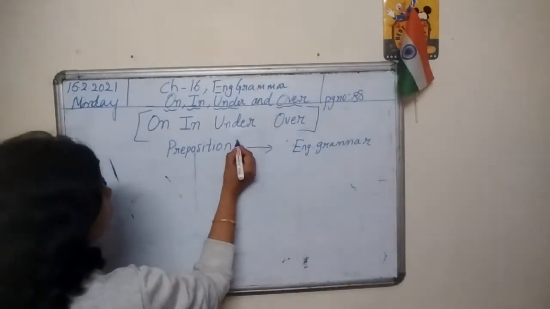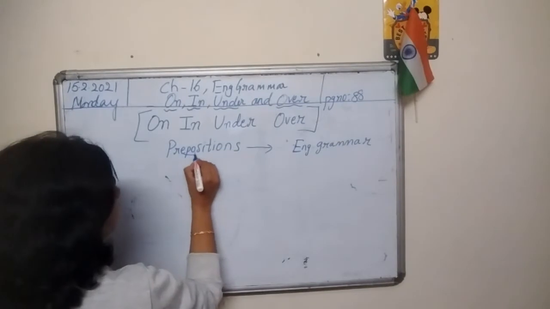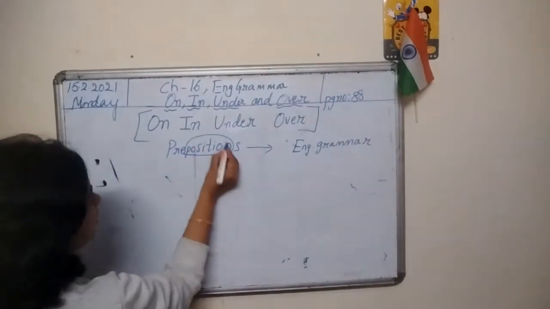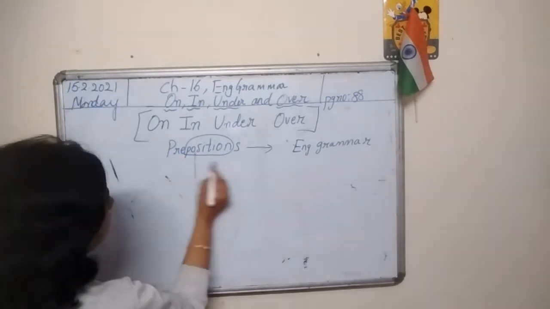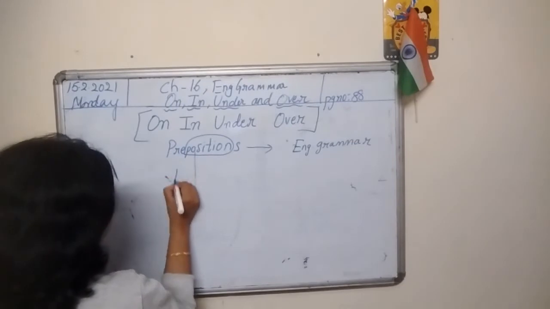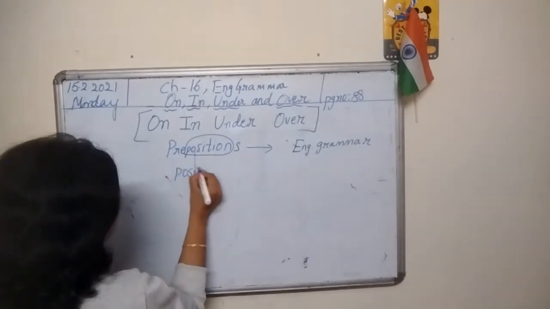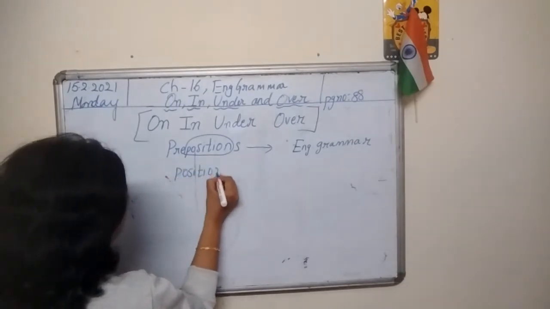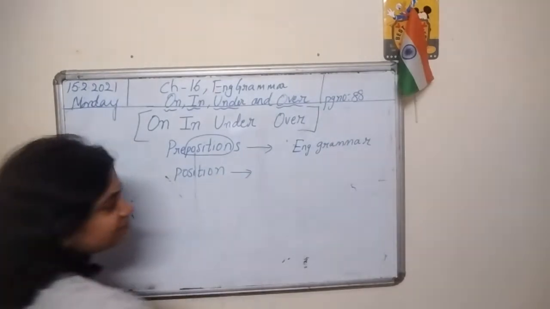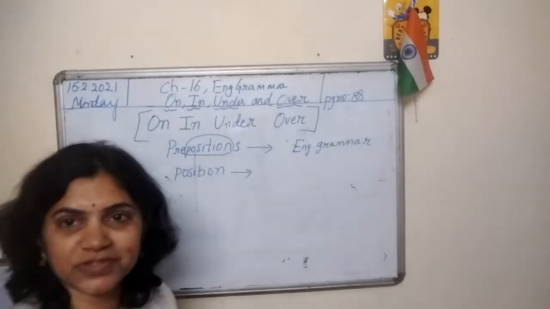Look here, you know this word P-O-S-I-T-I-O-N, position, right? From the entire word prepositions, I am taking only this part of the word which is called position. What is the meaning of position?